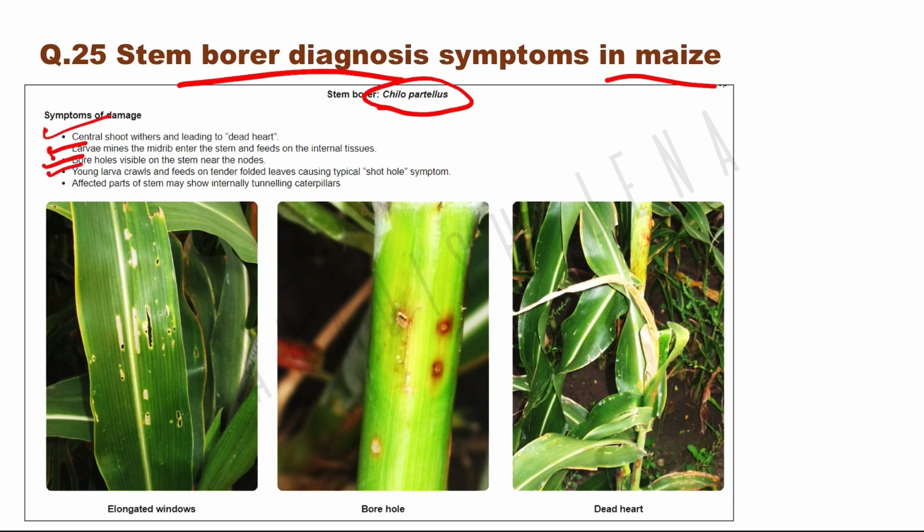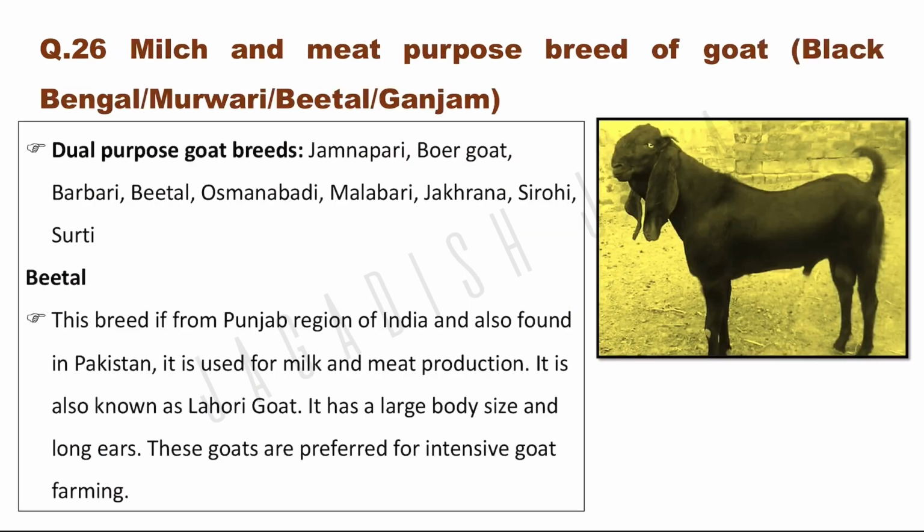Young larva crawls and feeds on tender folded leaves, causes typical shot hole symptom. Affected parts of stem may show internal tunnels with caterpillar. So this is the symptom of stem borer.